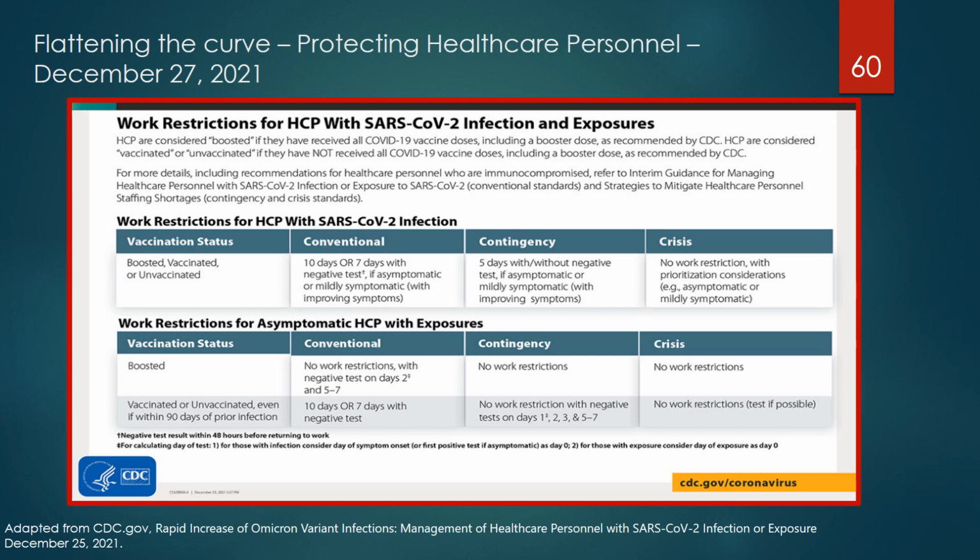For vaccinated or unvaccinated individuals, even if within 90 days of a prior infection, the conventional approach is for 10 days of quarantine or 7 days with a negative test. For that group, the contingency approach is no work restrictions with negative tests on days 1, 2, 3, and 5 to 7. For a crisis situation, the CDC recommends no work restrictions, but test if at all possible.